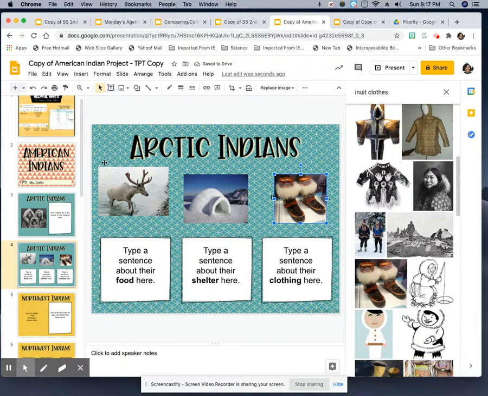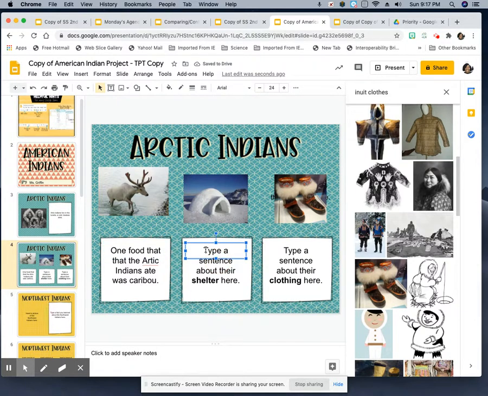So type a sentence. I'm going to type the Arctic Indians ate caribou. One food that the Arctic Indians ate was caribou. Okay, capital letter, period at the end.